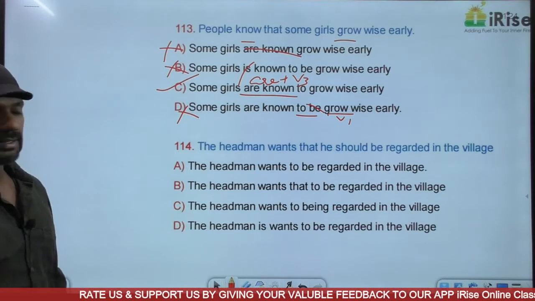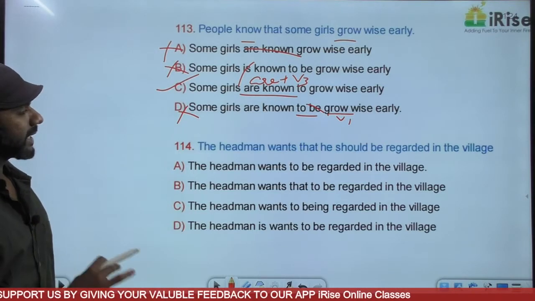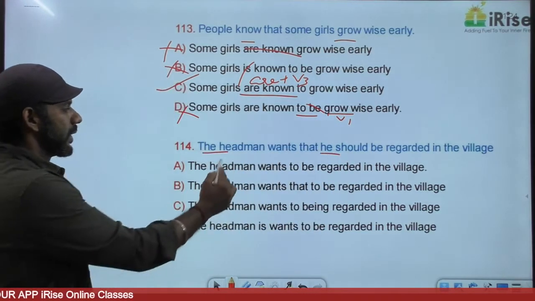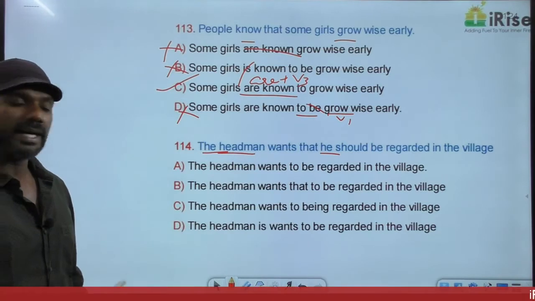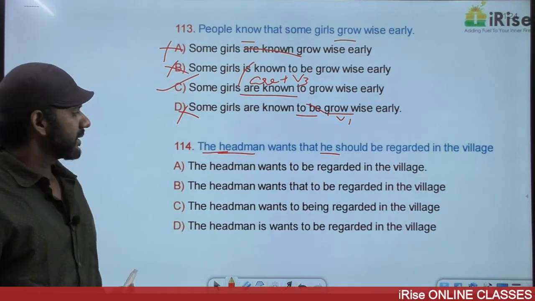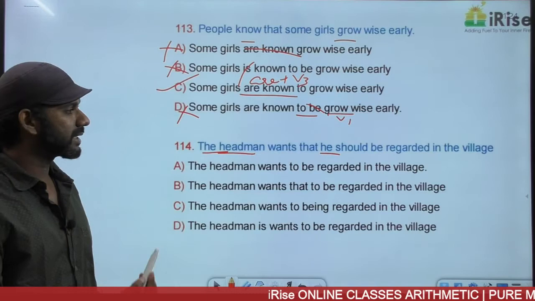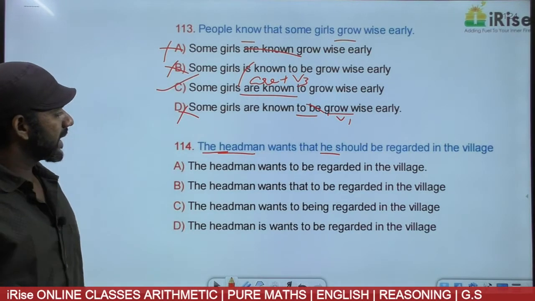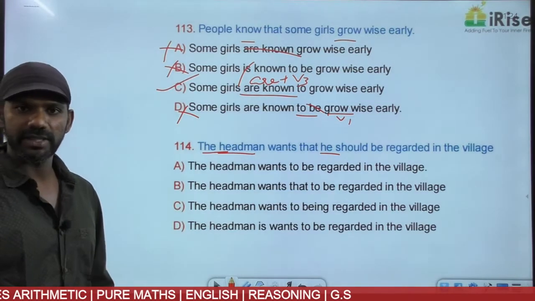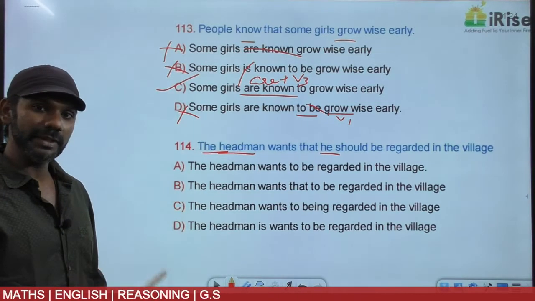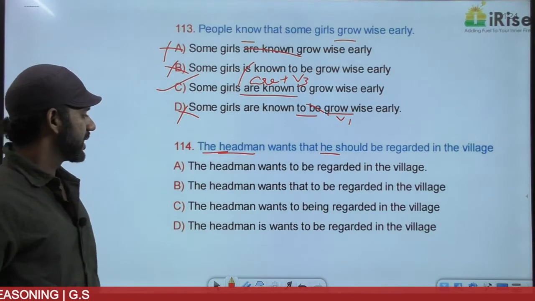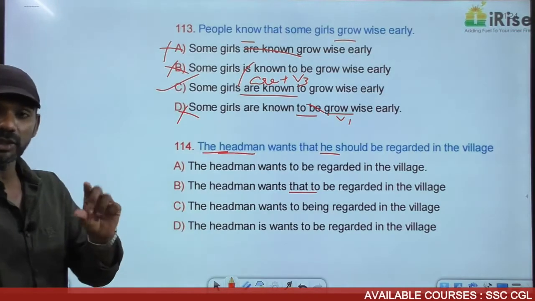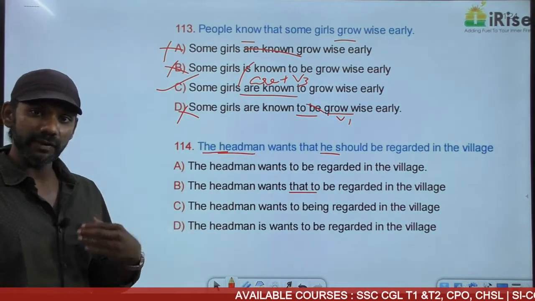The headman wants that. Understand meaning? The headman wants that he should be regarded in the village. Who should be regarded in the village? The headman should be regarded in the village. That's the meaning. Come to A. The headman wants to be regarded in the village. Yes. Headman wants himself to be regarded in the village. Completely fine. Leave it. Come to B. Headman wants that to be regarded in the village, which means he wants that to be regarded.